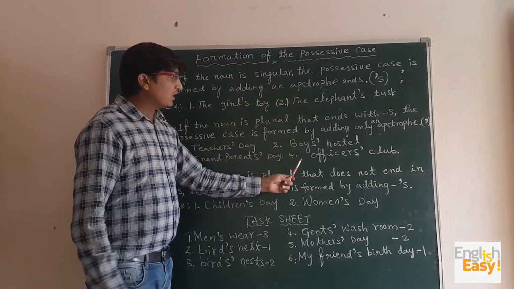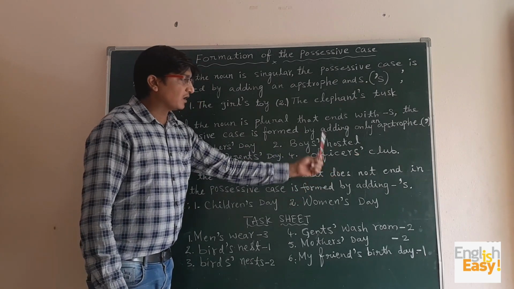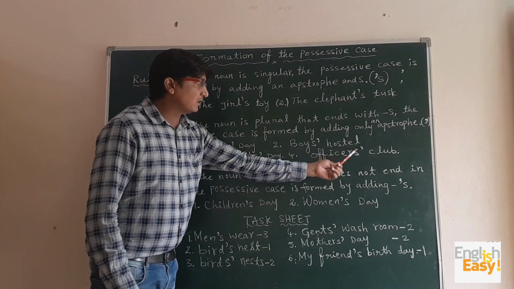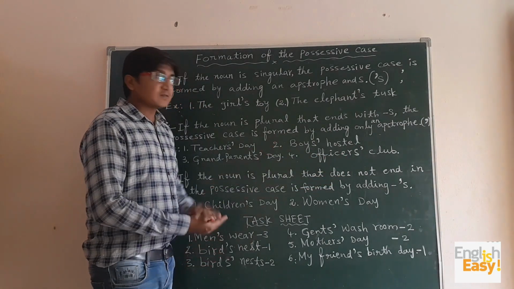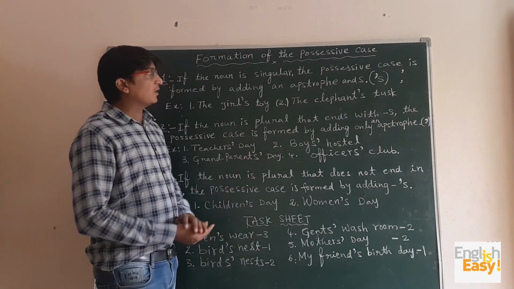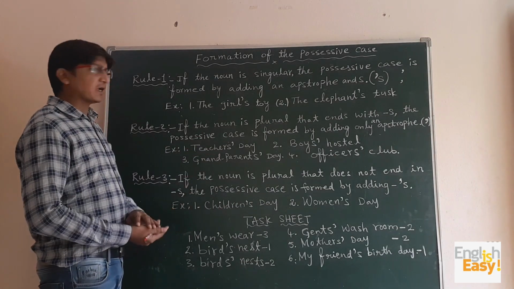And then fourth one, officers' club. Again here we can find a noun which ends with s. It's a plural noun, that's why only an apostrophe. So in this way also we can form the possessive case. So this is the second rule.